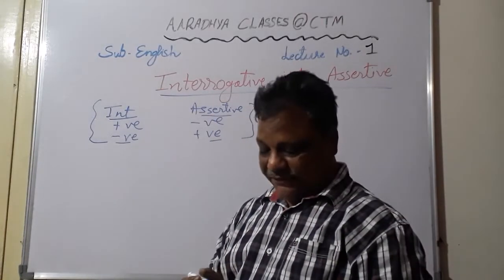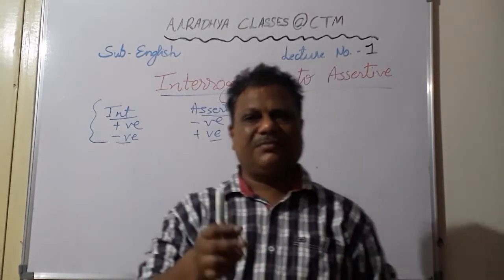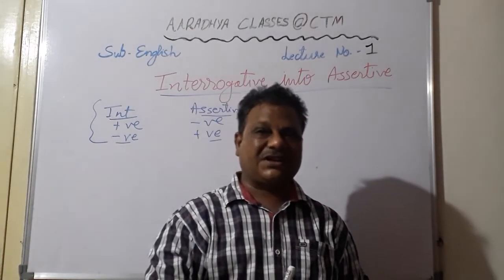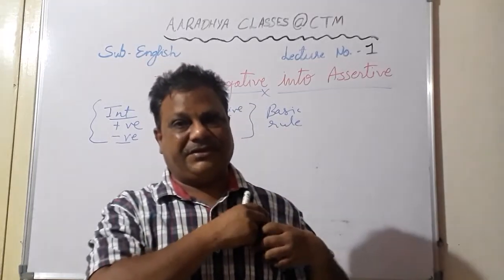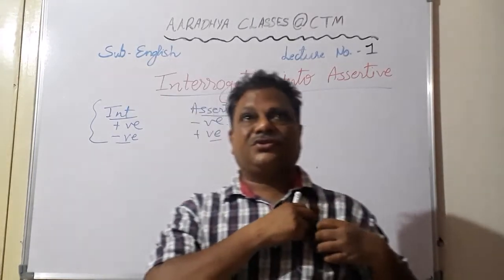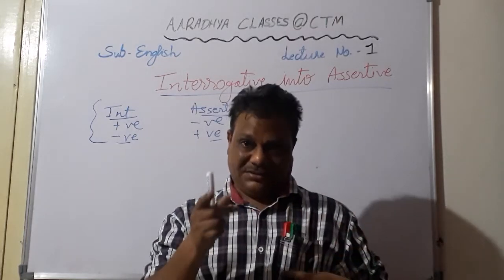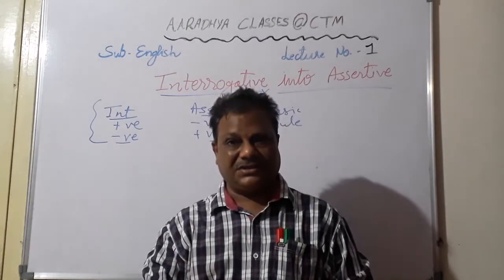Okay, let me write a few examples. You must be aware, students, that in most of the tenses, whether it is continuous tenses or perfect tenses, you see helping verb is already given. Okay, so you are supposed to use the same helping verb by adding not in that sentence. Then it will become a negative question.